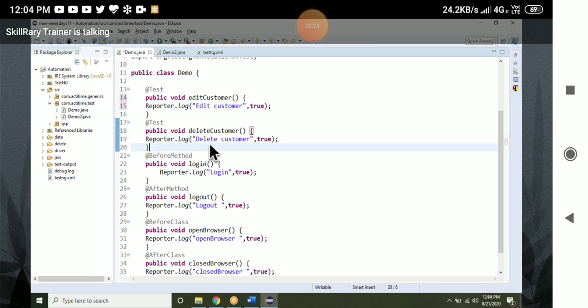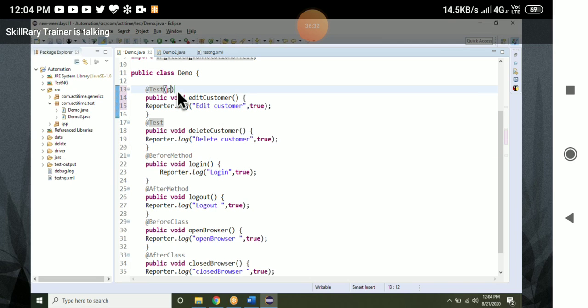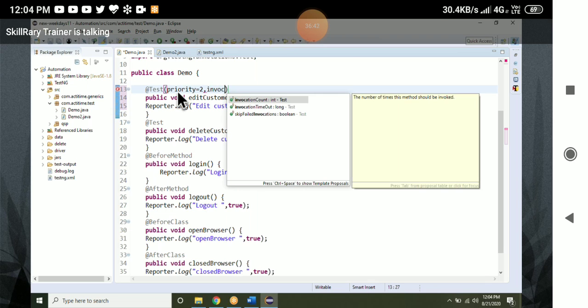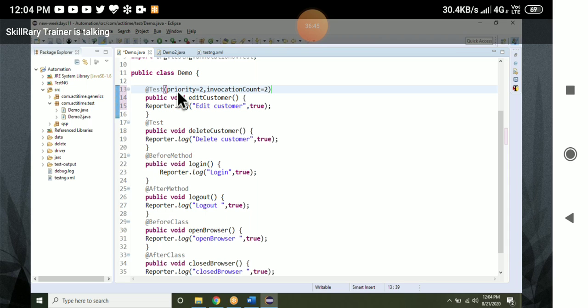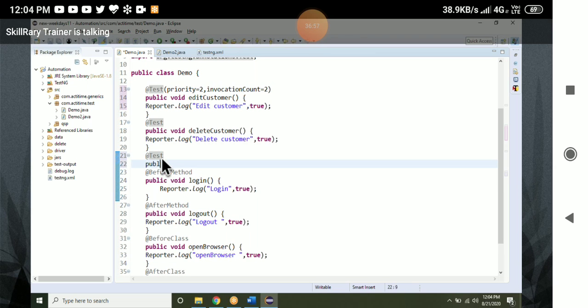Then we have delete customer, where I will give priority and invocation count. Then I will put one more test case called @Test public void register customer.